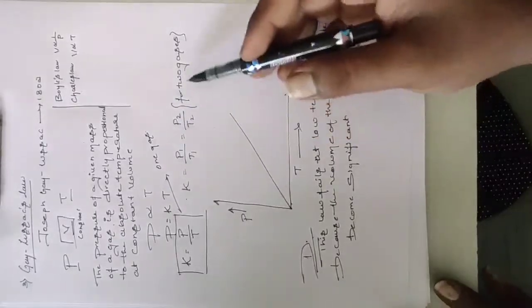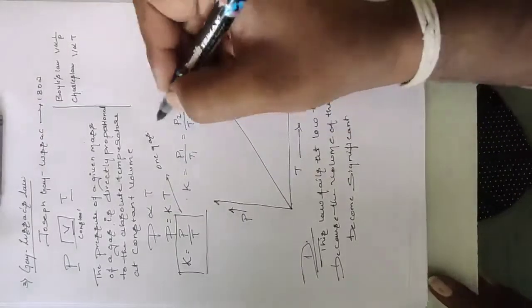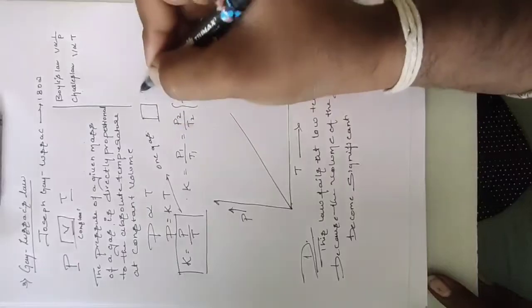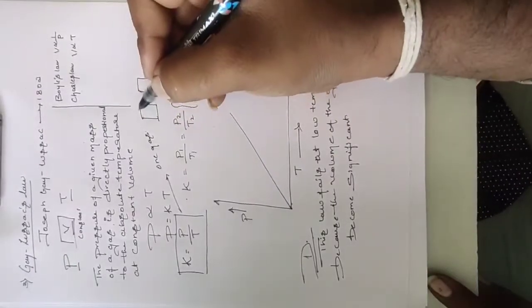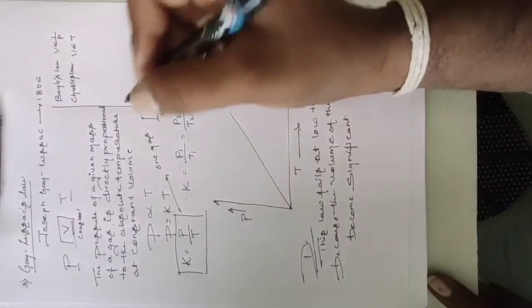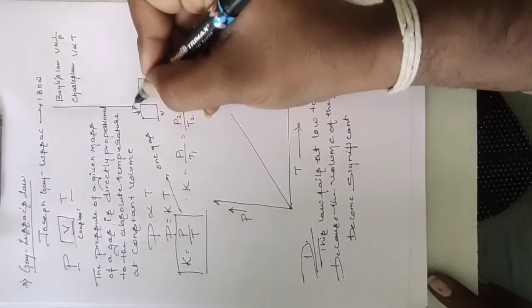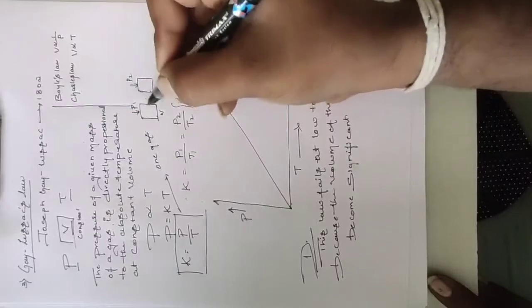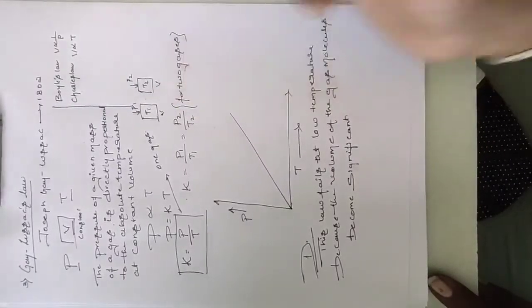If you take two gases, this is where we are applying constant volume, and different pressures and temperatures, P1, P2, T1, T2. Do you understand here?